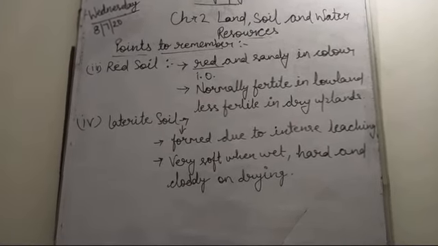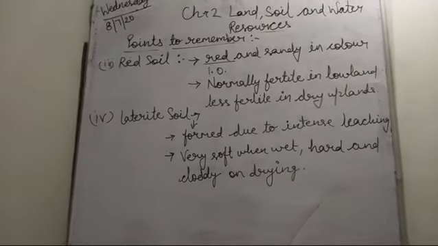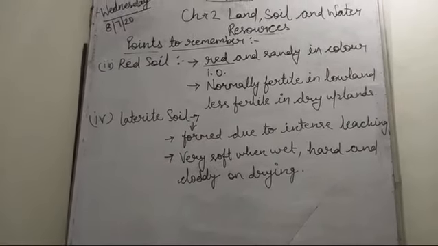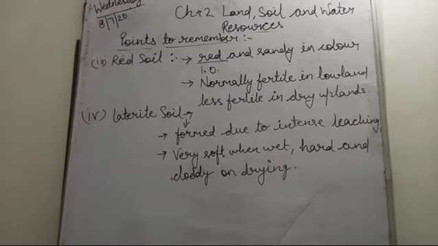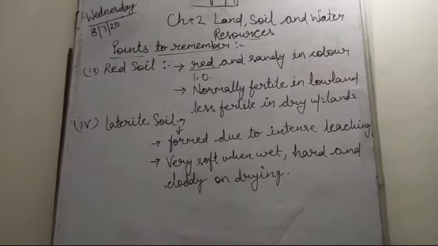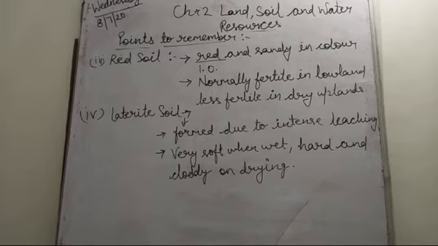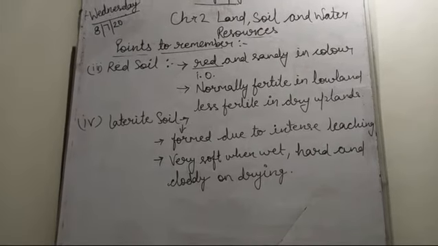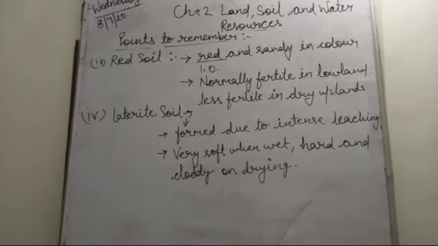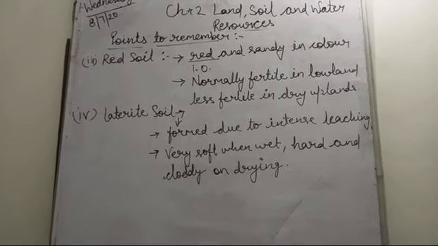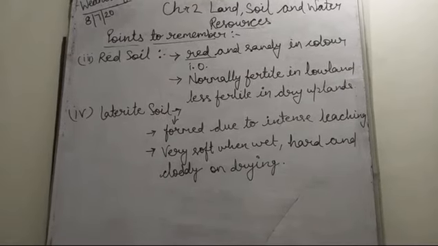It is very soft when wet and hard and cloudy on drying. Mainly it is found in hills of the Western Ghats, Rajmahal Hills, Eastern Ghats, Satpura, Vindhya, Odisha, Chhattisgarh, Jharkhand, West Bengal, North Cachar Hills, etc. It is suitable for the cultivation of rice, ragi, sugarcane, cashew nuts, etc.